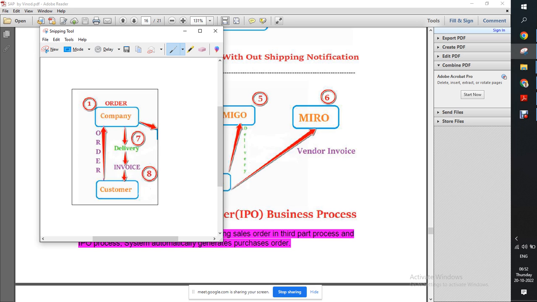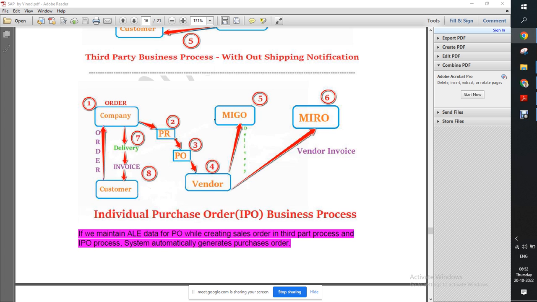Any customer will place an order to the company, the company will create delivery, then invoice, and then it will submit the invoice to the customer, the customer will pay the company, that's it. This is the order to cash cycle, correct? Again, the customer is giving an order to the company, the company is creating delivery, the company is creating invoice and submitting to the customer. This is the sales, the order to cash process.